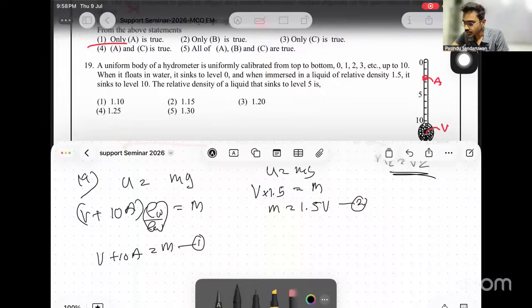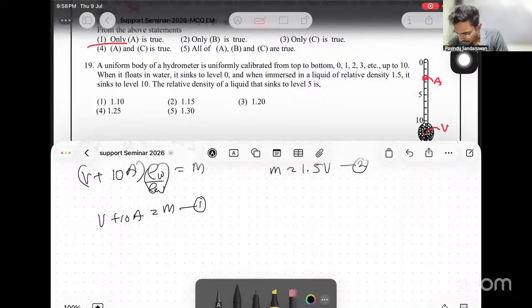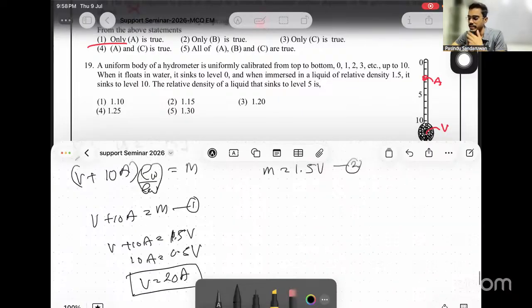Then since that is known, we can get something by combining these two. See, V plus 10A equals M. No, that is 1.5 V. What's the meaning? 10A equals 0.5 V. Right? Then V equals 20A. 0.5 means half, no? Another result, V equals 20A.